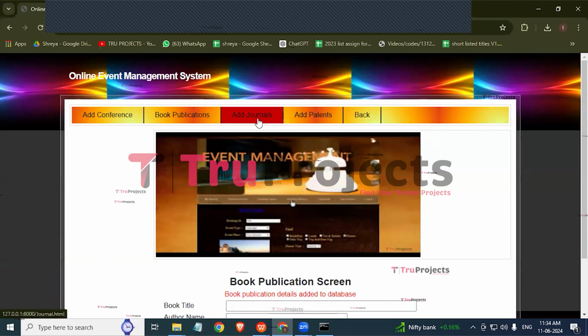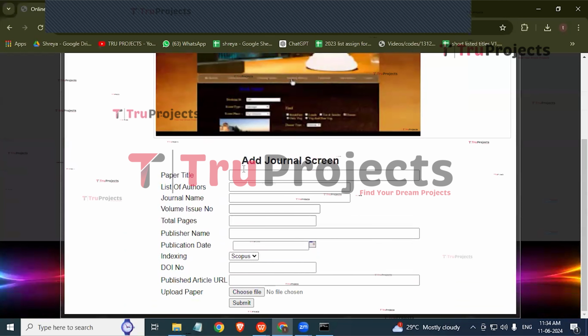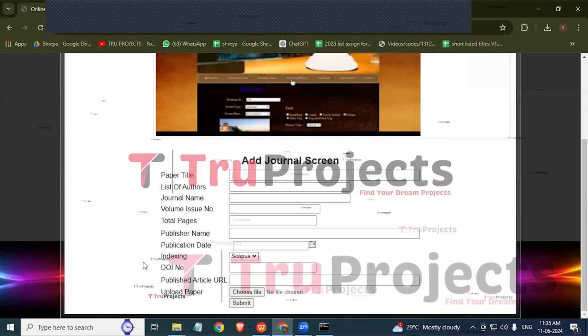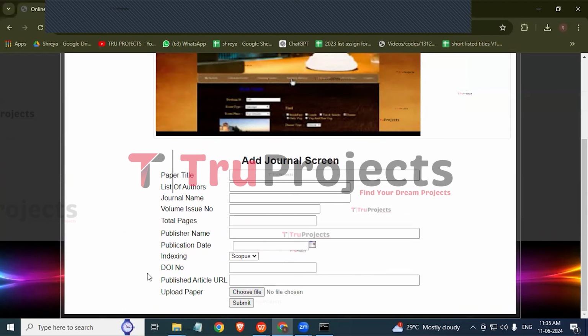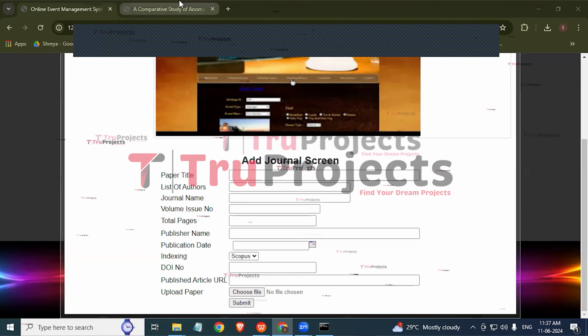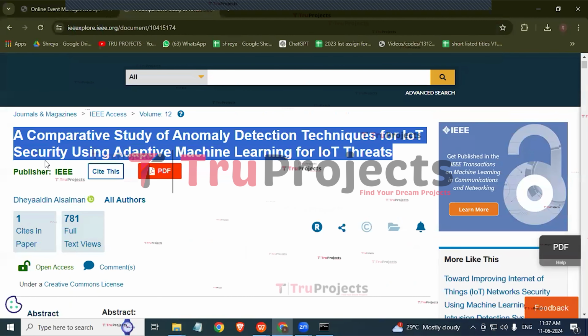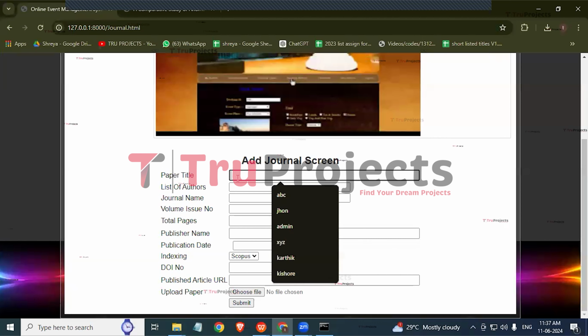For that, click on add journal link. Here we need to provide all the details of the journal. So for example, we will take a paper and then we will add details from that. So to add the journal, we will take an already existing published paper, for example. So this is the paper that we'll be taking as an example. So copy the title, get back to the application, paste the title here.